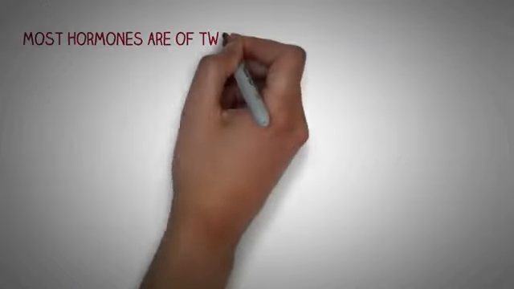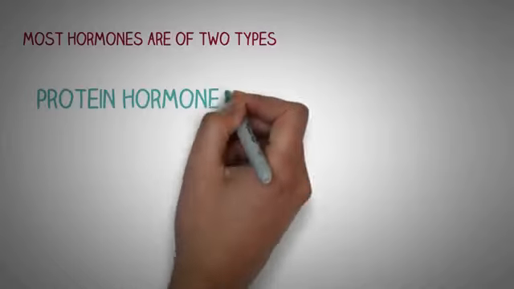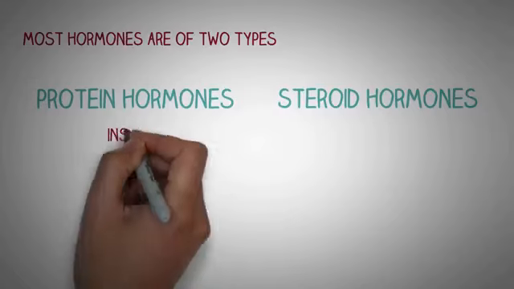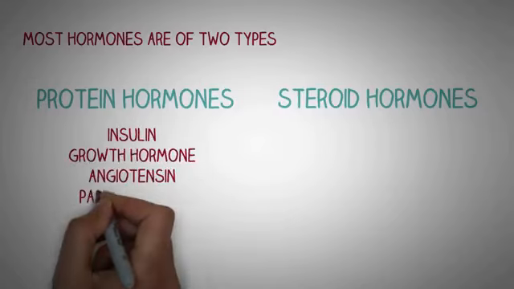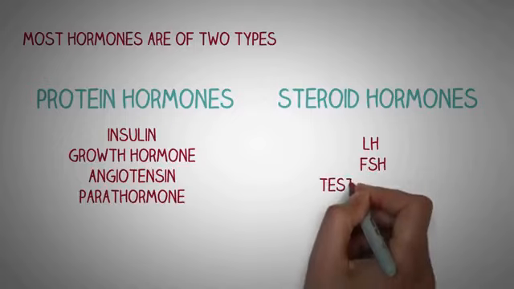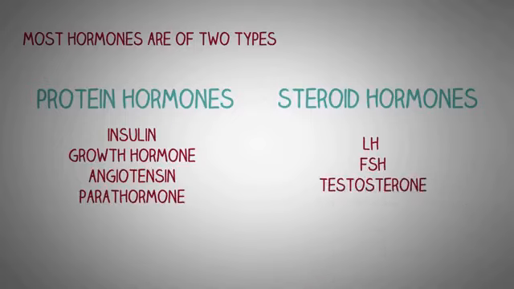Now, most of the hormones produced by the human endocrine system are of two types. We have the protein hormones and we have the steroid hormones. While most of them are protein hormones, there are only a few hormones which are of a steroid nature, which include hormones like luteinizing hormone, the follicle stimulating hormone, and testosterone.